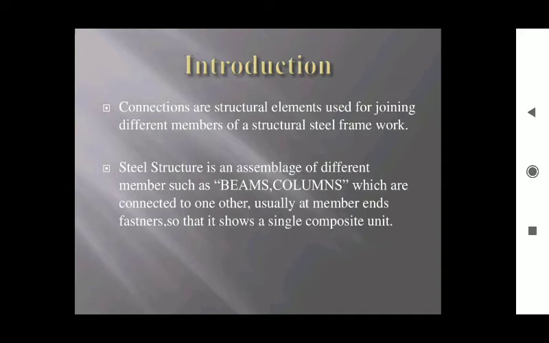What is meant by steel structure? Steel structure is nothing but the assembly of different members such as beam and column. These beams and columns are connected to each other with the help of fasteners. This method of connecting the different members with the help of fasteners is known as connection, so that all these different types of members act as a single composite unit.